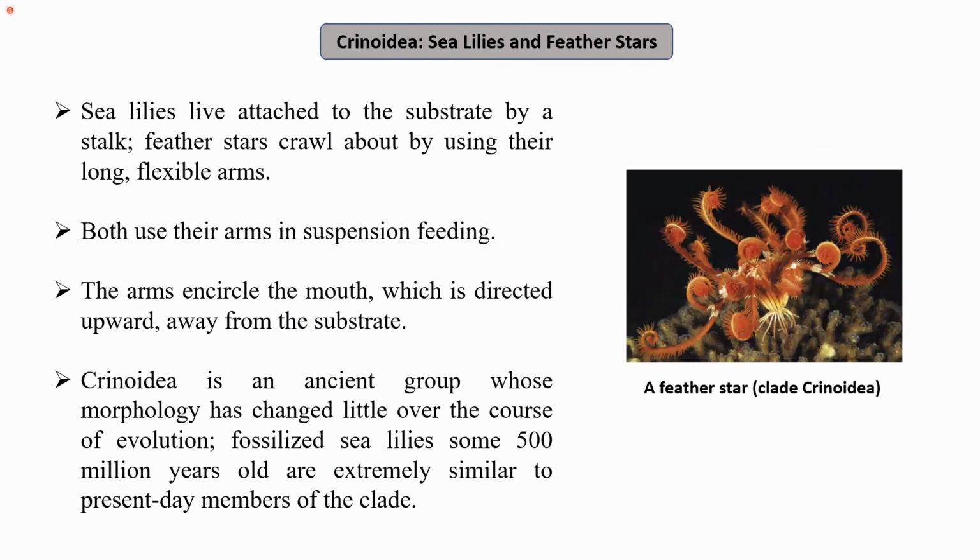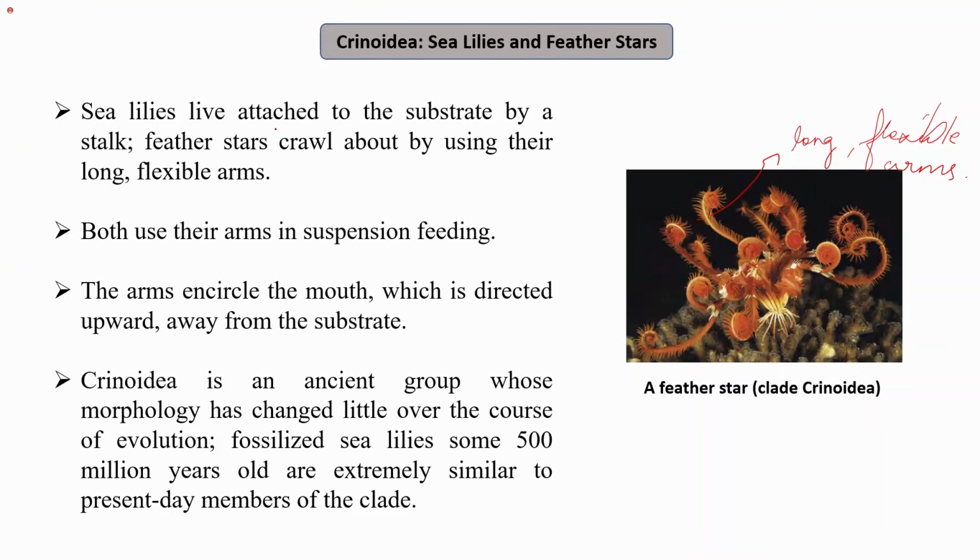So this was about the Echinoidea. The next is the Crinoidea, that includes sea lilies and feather stars. Sea lilies are attached to the substrate by a stalk. Feather stars crawl about by using their long flexible arms. So this is a feather star which has been shown here. It has long flexible arms, you can see here.